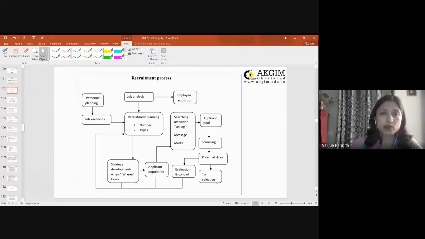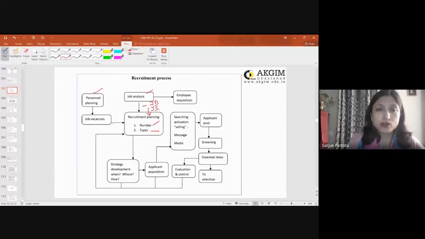So this is your recruitment process. A quick snapshot of the recruitment process. It starts with job analysis. Job analysis will generate the desired JD and JS. On the basis of that, recruitment planning would be going for number and types, right? What is the number which is required, and the type that would be required by JS, what is the specification, what are the skills he is requiring. And in personnel management, job analysis will give you the JD and JS.